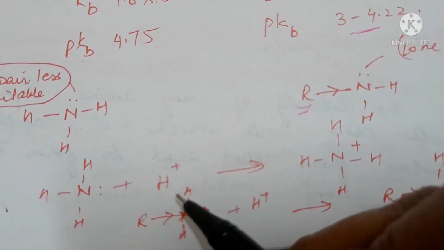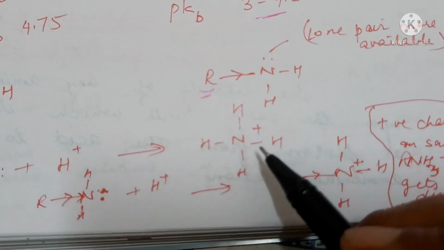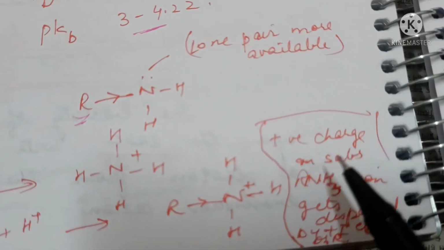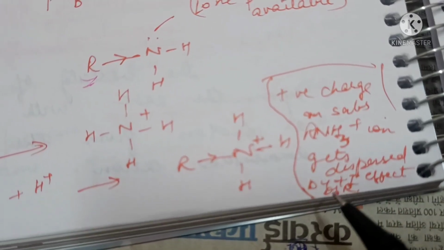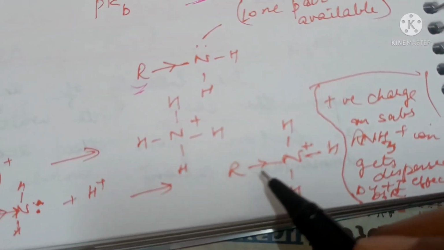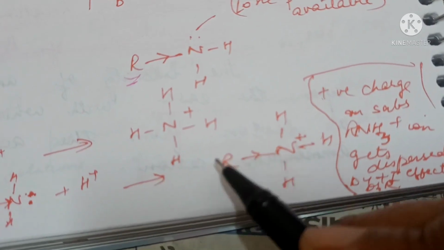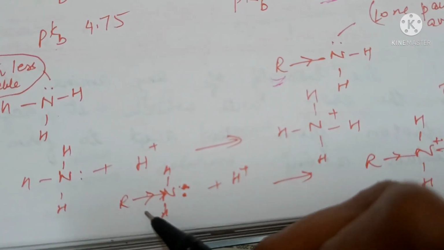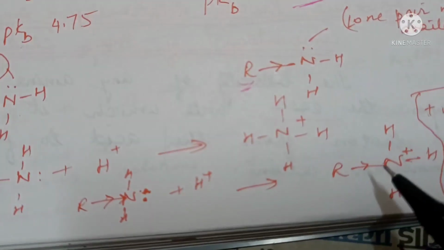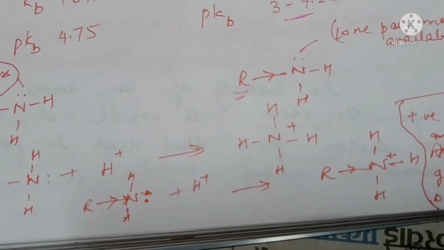Amine, when it combines with hydrogen, will form ammonium ions. So the positive charge on the nitrogen atom is dispersed by the electron releasing effect of the alkyl group. So this is more stable than the relative amine, so the reaction goes in the forward direction, so it's basic in nature.